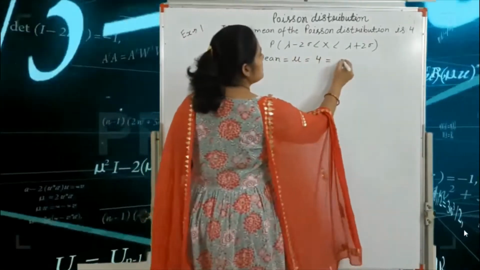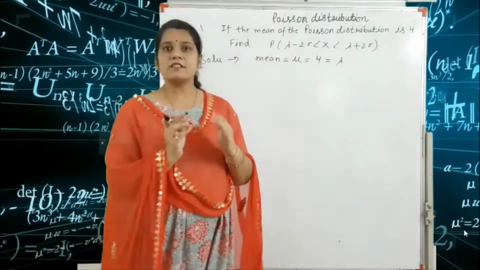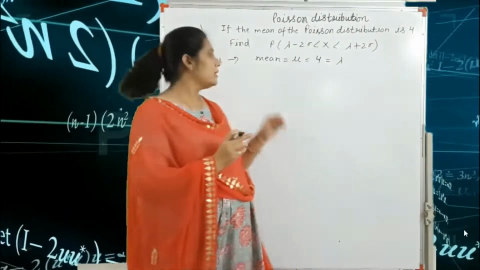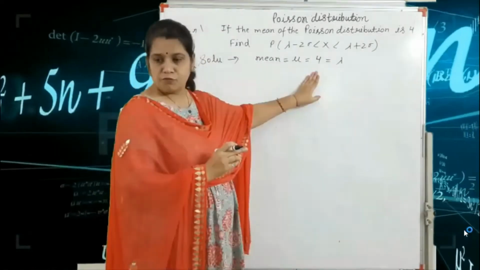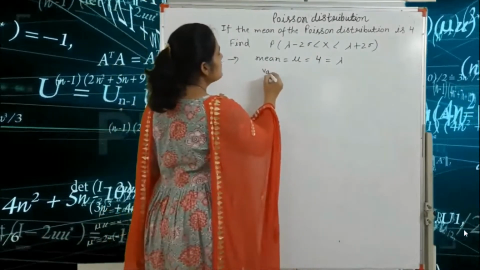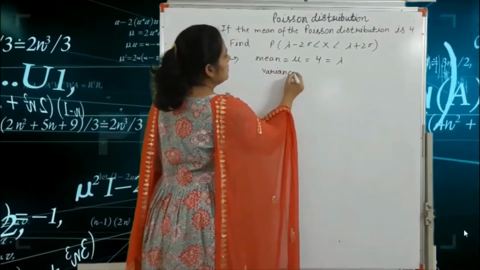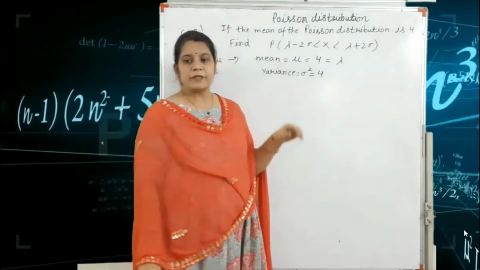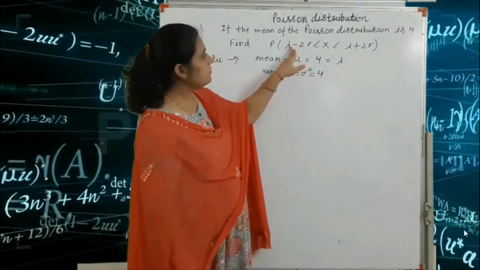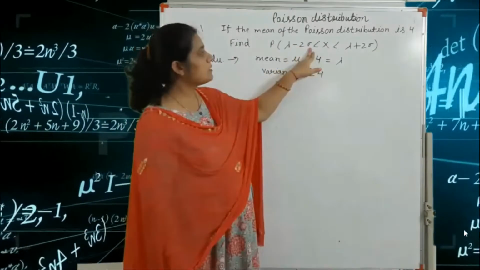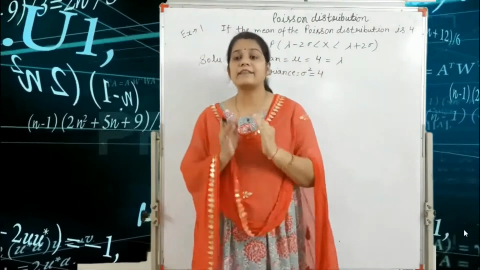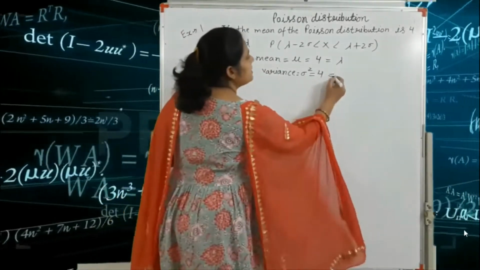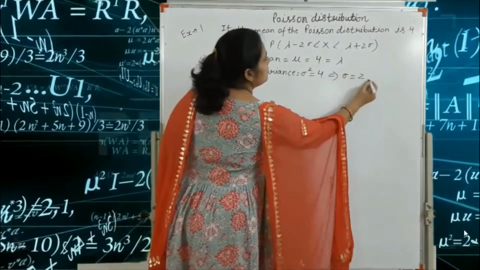That means this is lambda, because in the Poisson distribution mean and variance are equal to lambda. So the variance sigma square is equal to 4. But in this question we have lambda minus 2 sigma, and sigma means the standard deviation. Here sigma square is equal to 4, that means sigma is equal to 2.